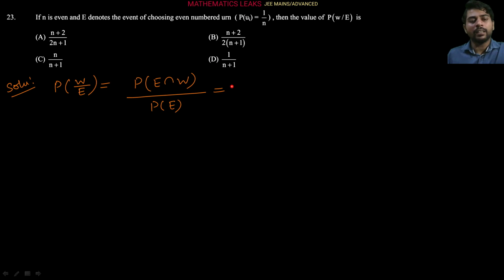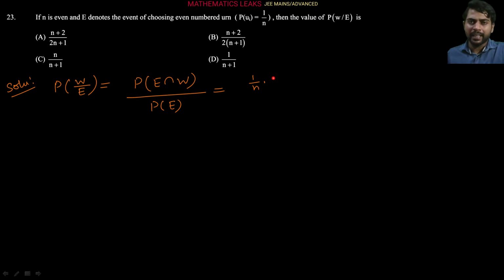So from here, the second urn will be selected. Because even number means the second urn will be selected, the fourth urn, the sixth urn, like that, right? If the second urn is selected, what is its probability? Any urn selection probability is 1 by n, into the probability of getting a white ball from the second urn.